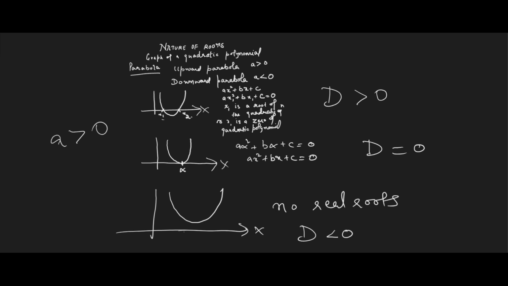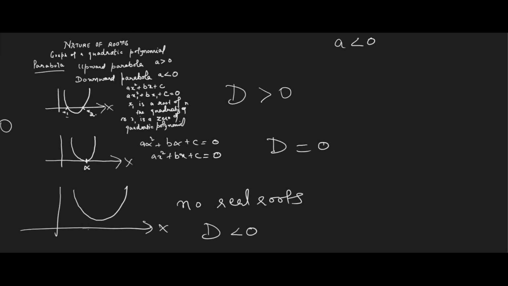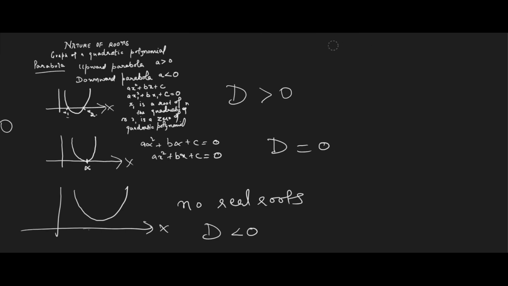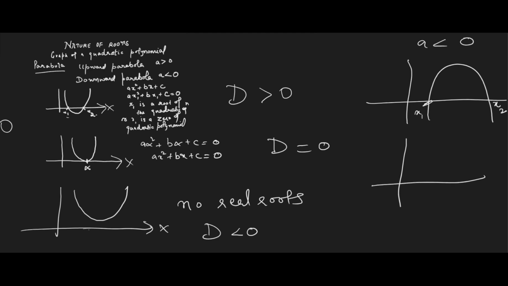Now, what if a is less than 0? If a is less than 0, these parabolas will be in the downward direction like this. Now also this is intersecting at 2 points, but the only difference is that this parabola is in the downward direction. Similarly, it can be like this. Here also D is equal to 0.